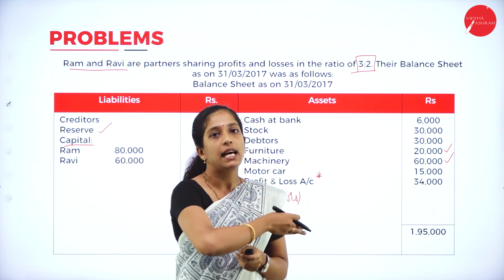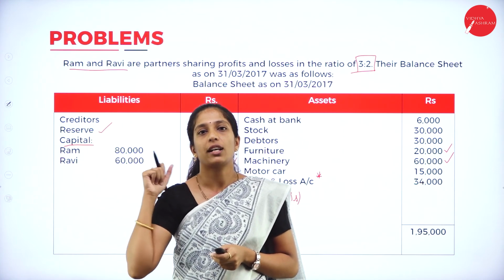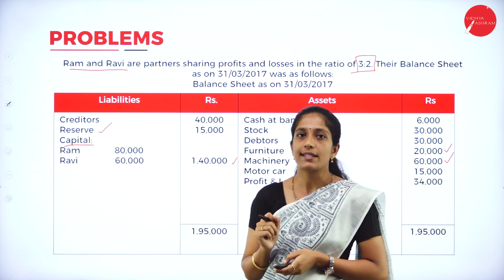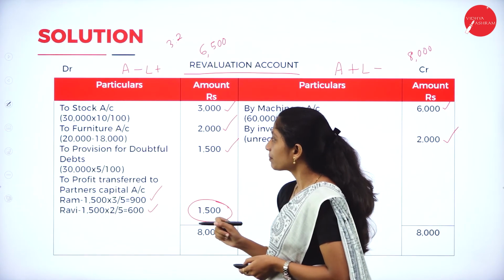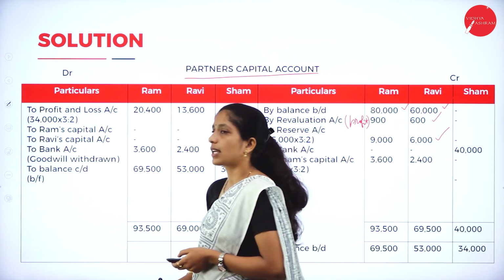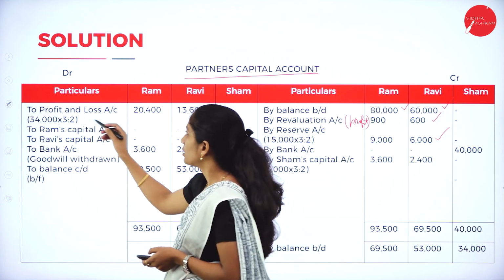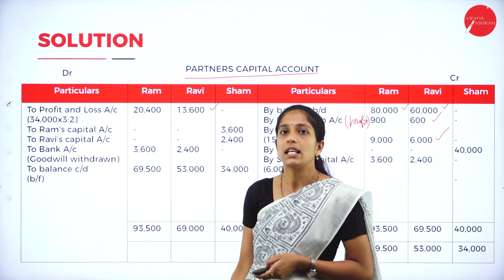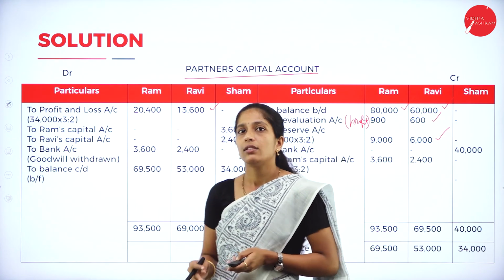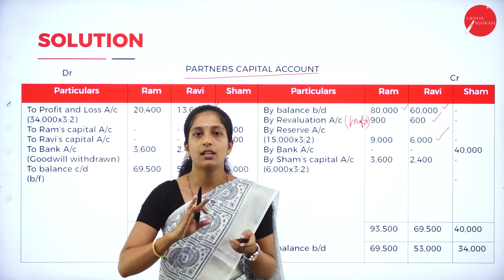Since it is there in the asset side, we have to record it in the debit side of the partners' capital account. So how to record? To profit and loss account 34,000 into 3:2. So we have to distribute to the old partners in the old ratio. Then there is no fund. So we are done with this.